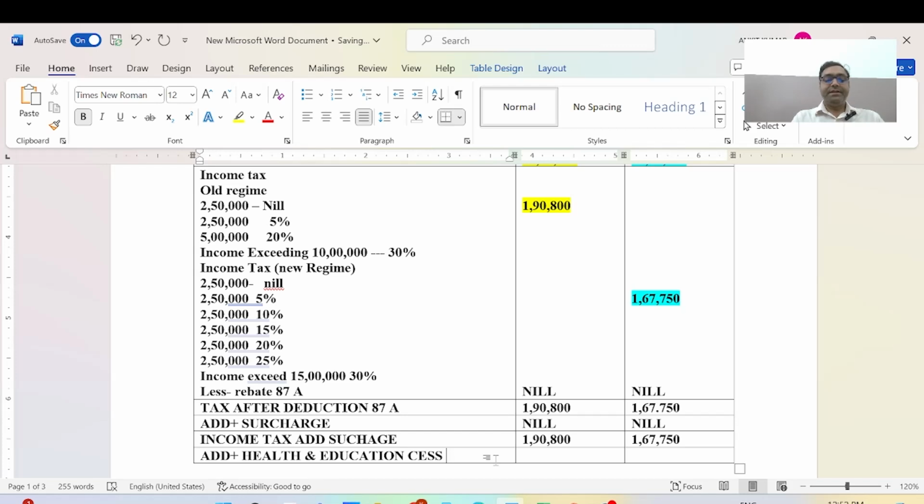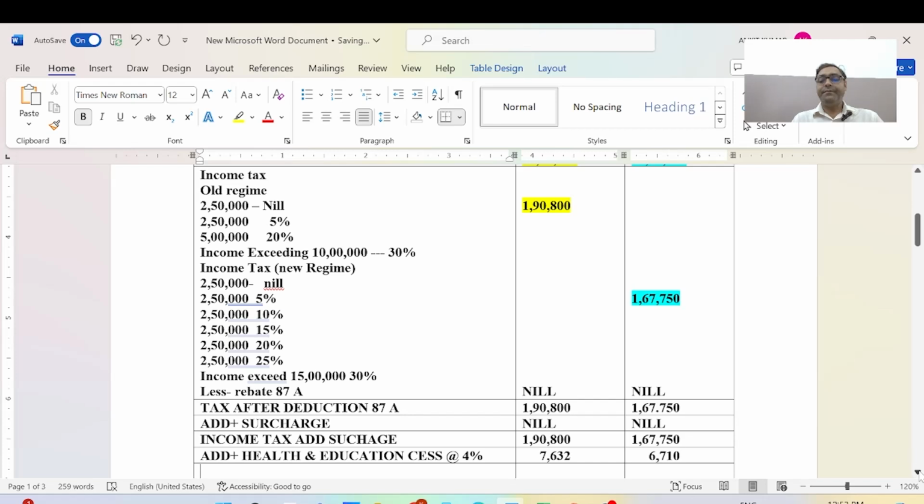It will be chargeable at the rate of 4%. 4% of 1,90,800, when we calculate, we get this figure, 7,632 rupees, and when we calculate on 1,67,750, this amount will be 6,710. We can take a rounded figure.